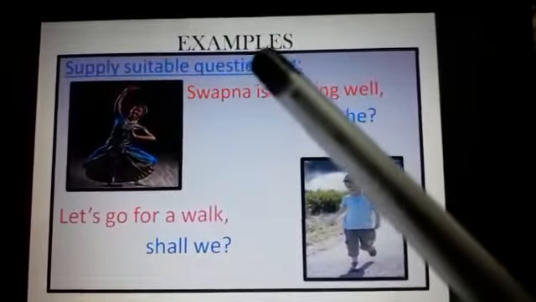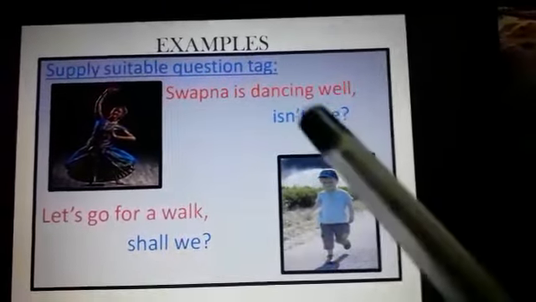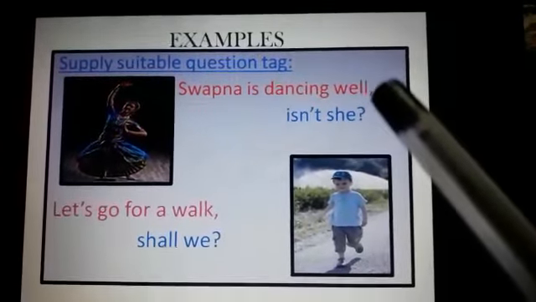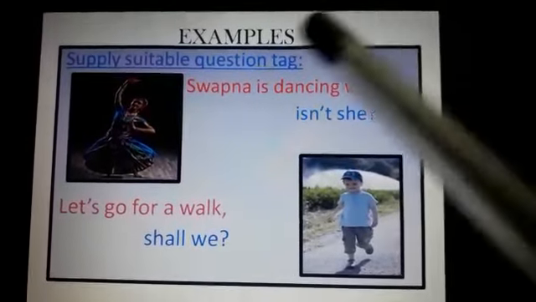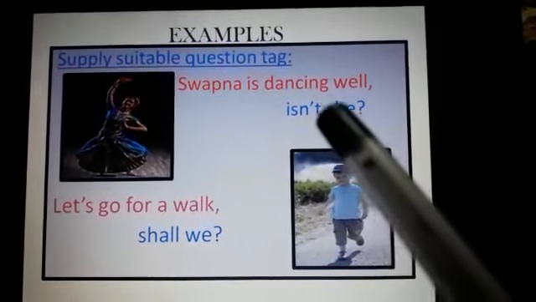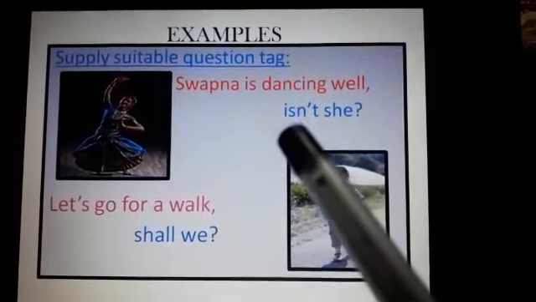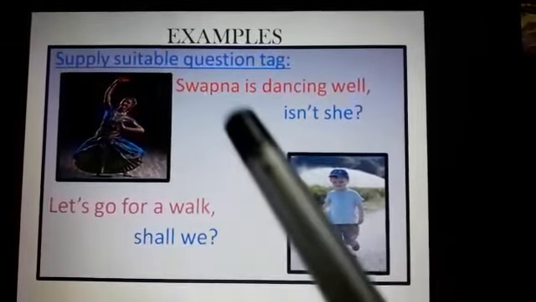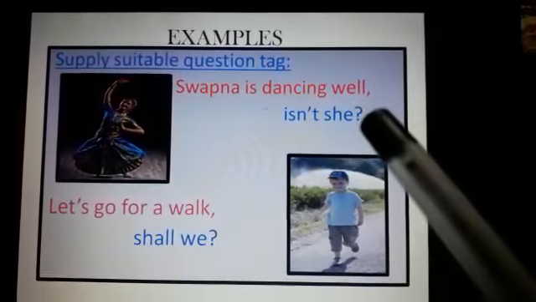Now let's see some examples. Supply suitable question tags. You just see here, Swapna is dancing well. In this sentence, first you have to identify whether this is a positive or negative statement. So this is a positive statement. How is it a positive statement? There is no not here. So we have to give a negative tag. Then you just see the auxiliary verb is, so we have to retain the is. And this is positive, so you have to use not. Then Swapna is a noun, a girl, so we have to use she. So isn't she?